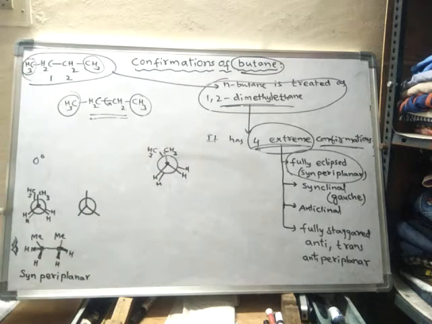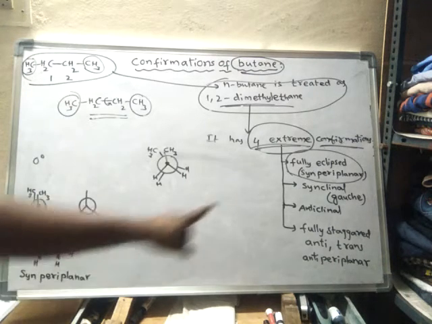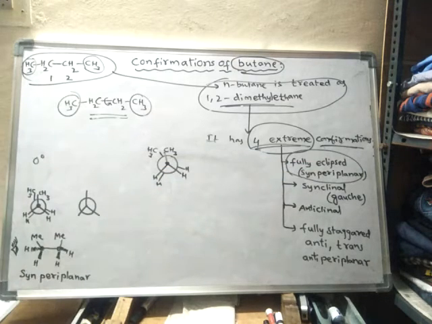Right. So actually this diagram, I have drawn the same diagram here. So now it is called syn periplanar. Syn periplanar means fully eclipsed. So one methyl group is located behind another methyl group, and the dihedral angle is 0. Now the dihedral angle is 0 between these two methyl groups.